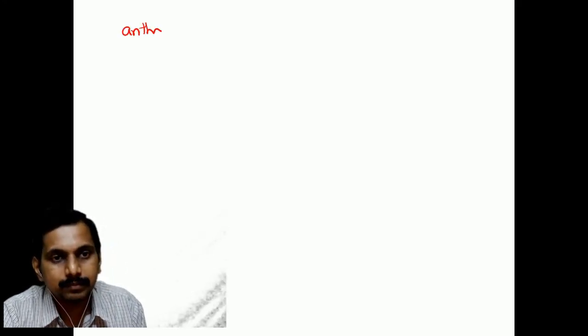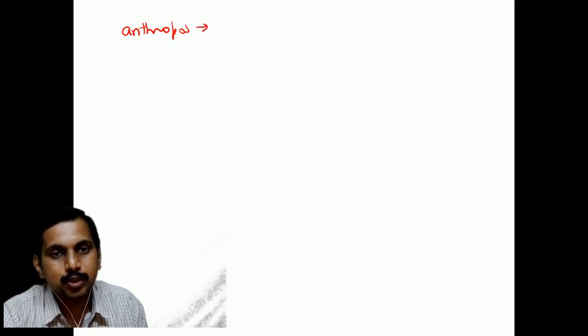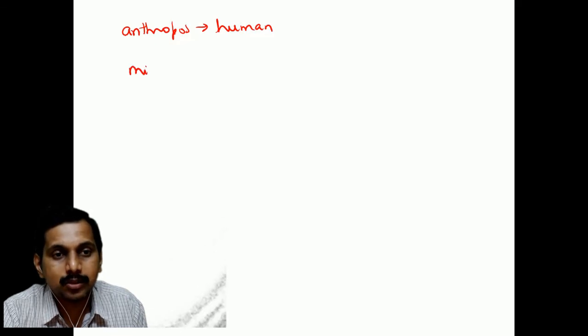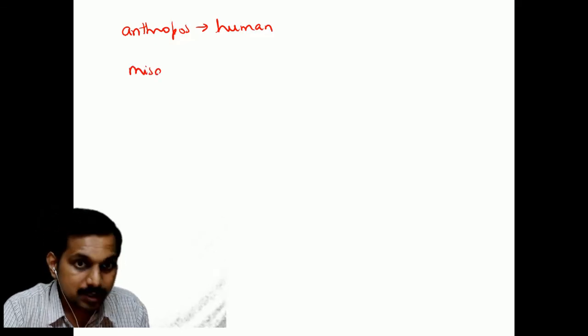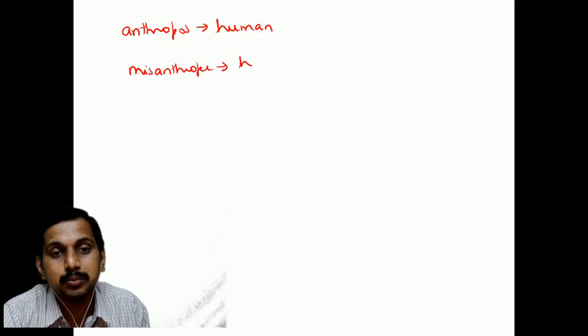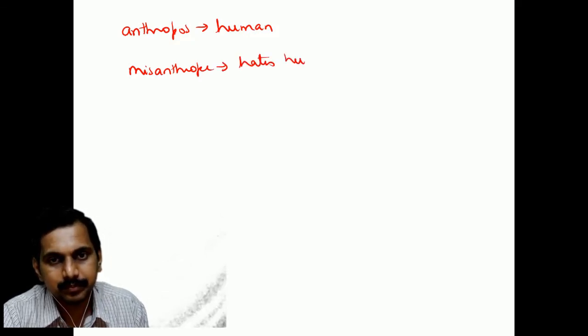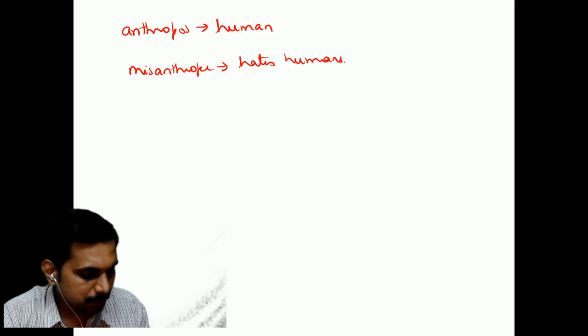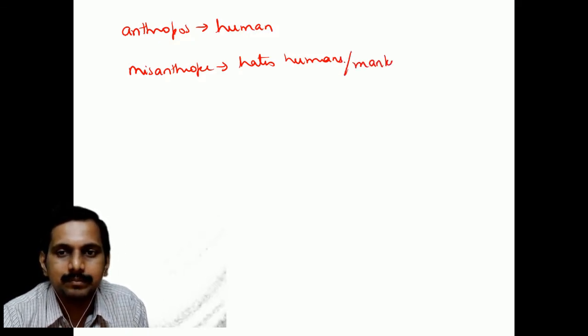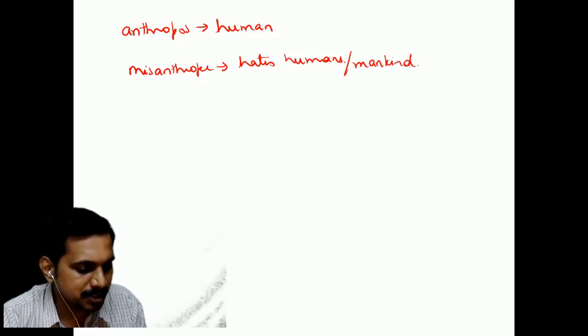Similarly, let us take another word, anthropos. Anthropos means related to human. The person who is a misanthrope is a person who hates humans or mankind. He says man is responsible for everything.